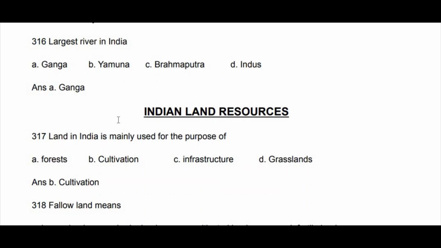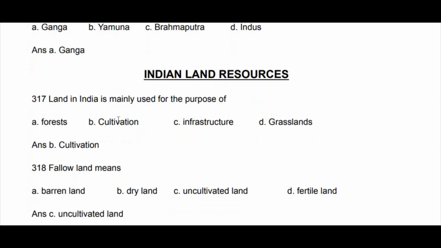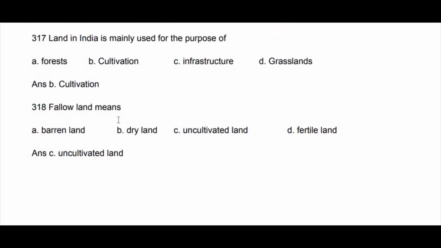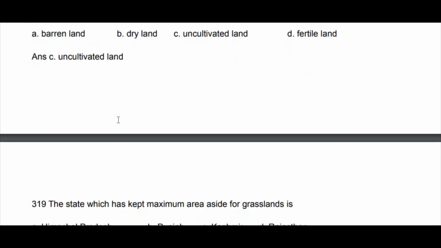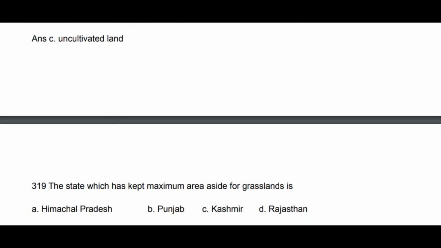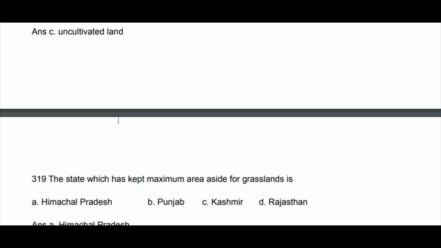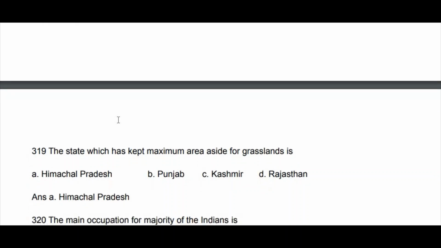Fallow land means: barren land, dry land, cultivated land, fertile land. Uncultivated fertile land. So option C, uncultivated land, fallow land, leaving the land without cultivating. Next question. The state which has kept maximum area aside for grassland. Which state has the highest area under grassland? Himachal Pradesh, Punjab, Kashmir, Rajasthan. It is option A, Himachal Pradesh.